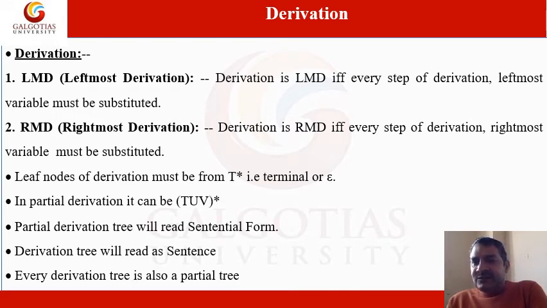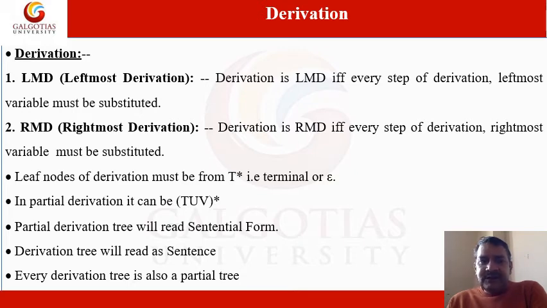A derivation is a leftmost derivation if and only if at every step of the derivation the leftmost variable is substituted. If the leftmost variable is substituted in your right sentential form, you may call it the leftmost derivation. A rightmost derivation is one where at every step the rightmost variable is substituted.